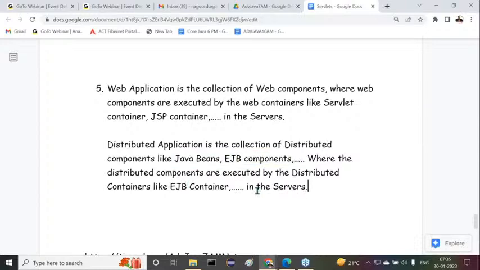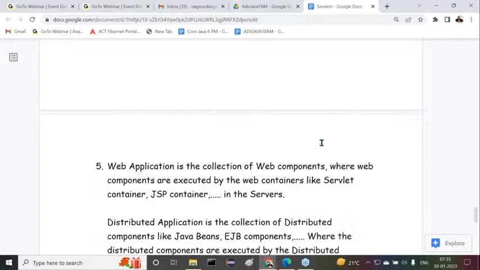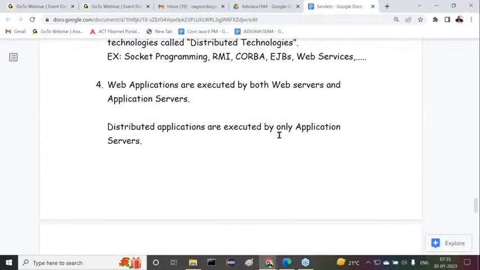The server should be an application server only. Everybody understand this point clearly. After completion of web application and distributed application, their servers and containers related information is provided here. Next, all of you observe carefully.